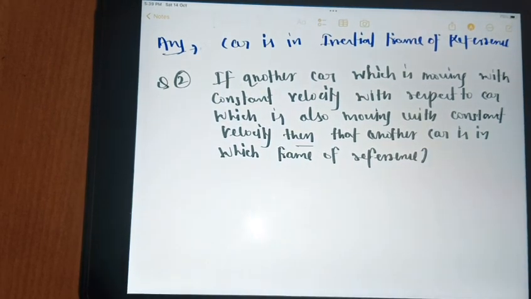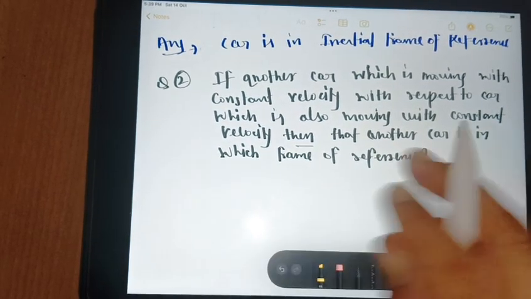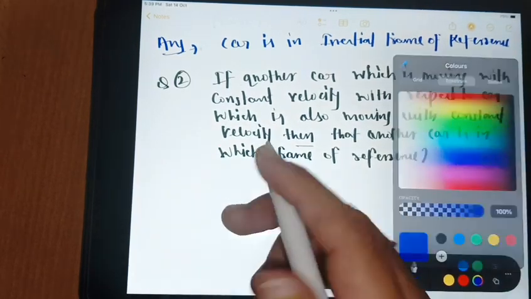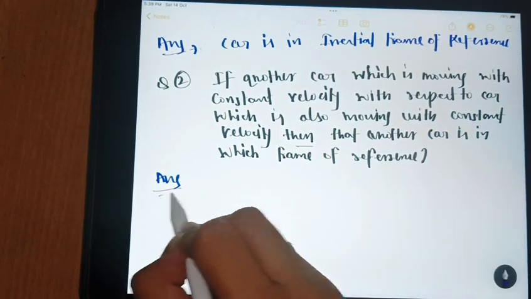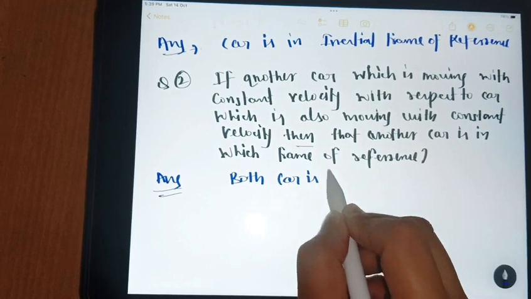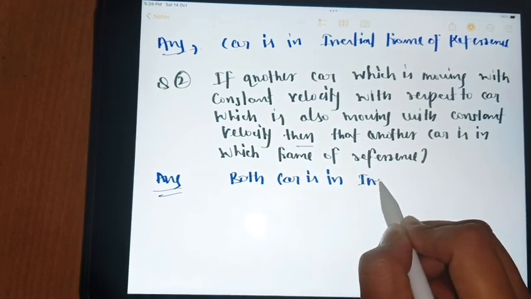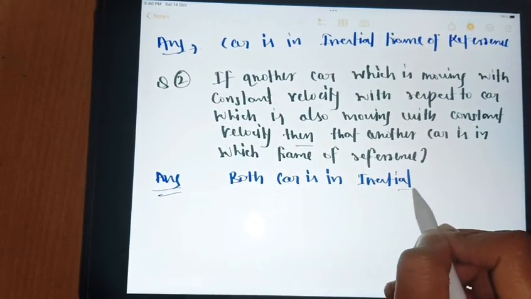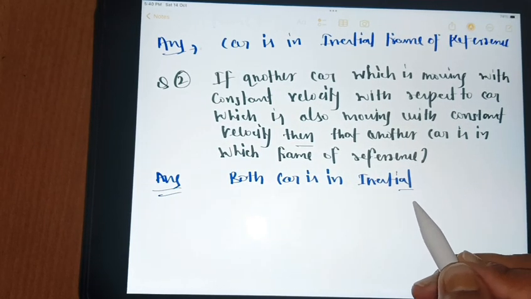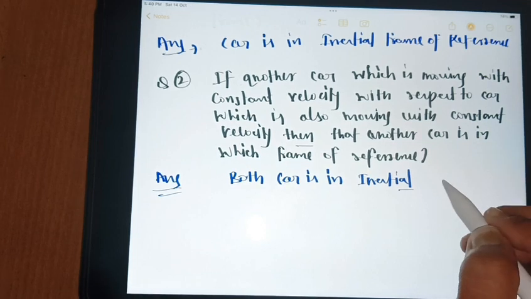It is simple. If a car is moving with constant velocity and another car is moving with constant velocity with respect to the first car, then both cars are in inertial frame. Okay, then both cars are in inertial frame. We will describe question number 2 briefly in Galilean transformation, our next topic in this chapter.